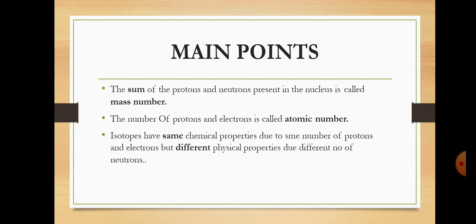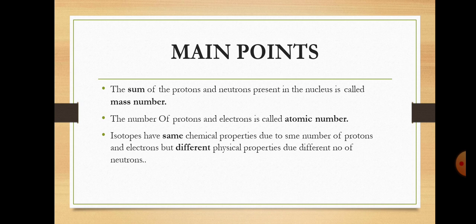Then isotopes have the same chemical properties due to the same number of protons and electrons. When atoms have the same number of electrons and protons, they have the same chemical properties, which were discussed in previous lectures, but different physical properties due to the different number of neutrons. The difference is about the mass number, because in the mass number we have the protons and the neutrons.